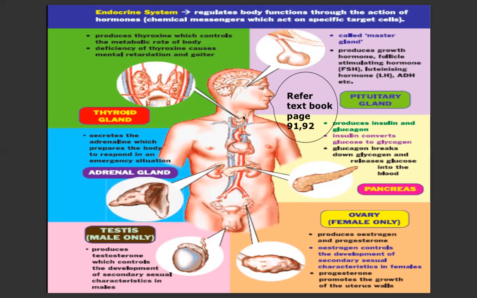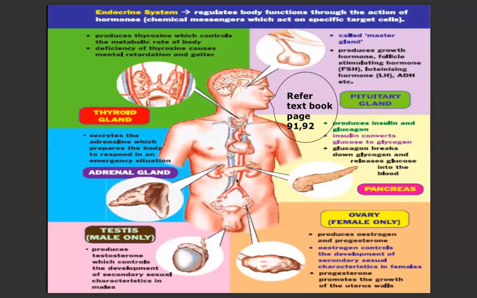Okay, and then kita turun lagi ke bawah, kita akan jumpa adrenal gland. So adrenal gland ni berdekatan dengan kidney, so dekat atas ni. So adrenal gland akan secrete adrenaline. So adrenaline lah kita akan jumpa nanti this hormone, the function of this hormone in fight flight situation later on.